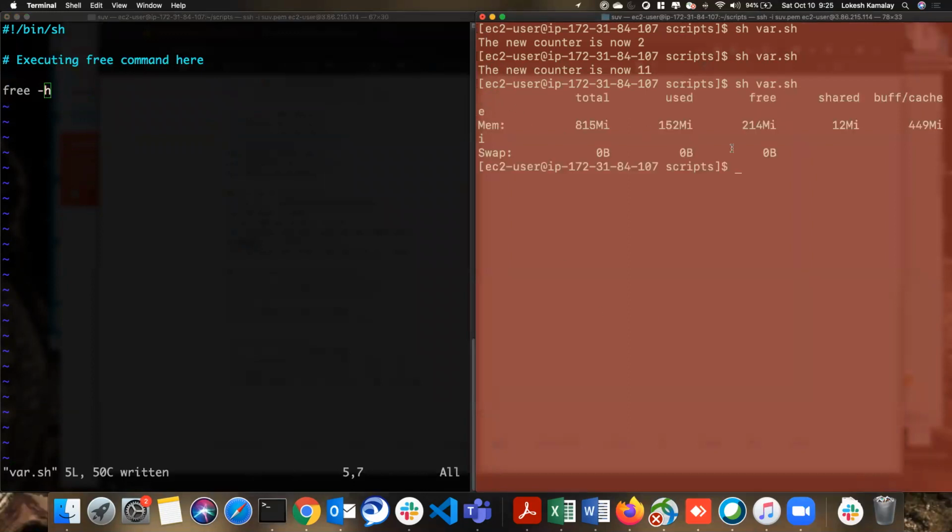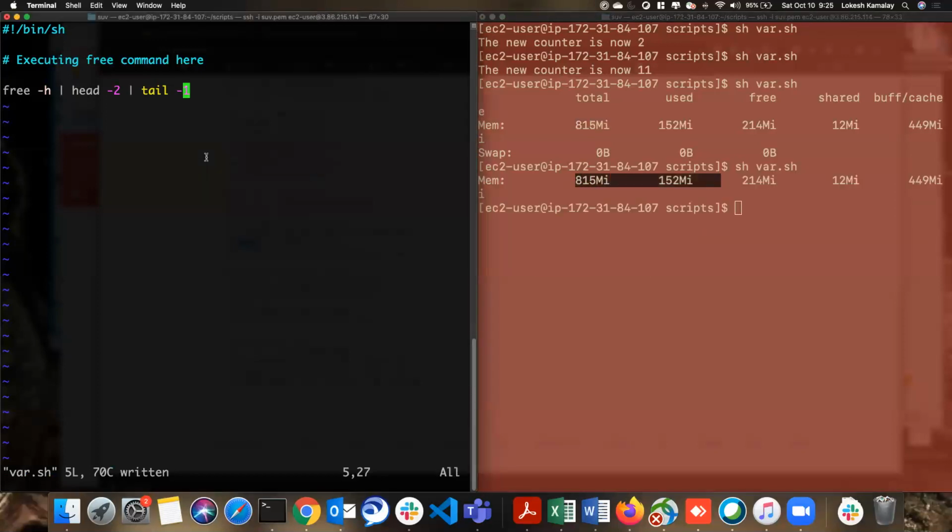So it is printing me the memory output, right? But I don't want this. I just want this total. So I'm going to say free -h, and then I need to do head -2 and then tail -1, right? I save this file and then run it. See, I'm now getting only one line. So I need to awk the second one.